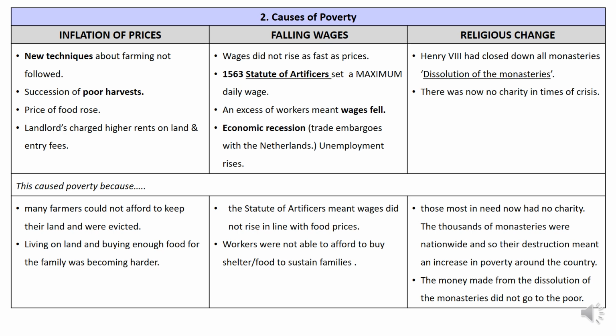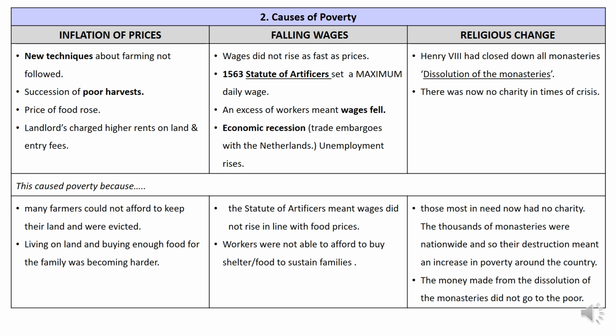We also have falling wages with the Statute of Artificers set in 1563. This meant that there was a maximum daily wage, and it makes people struggle as the price of rents and food go up, but their wages are not meeting this. This means that they don't have enough to buy their day-to-day things, and we know that people are spending about 80% of their income on bread.